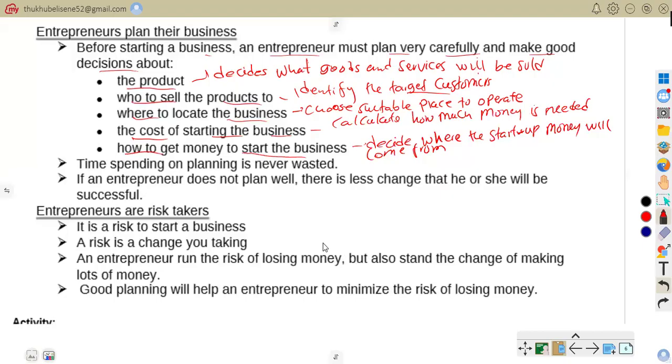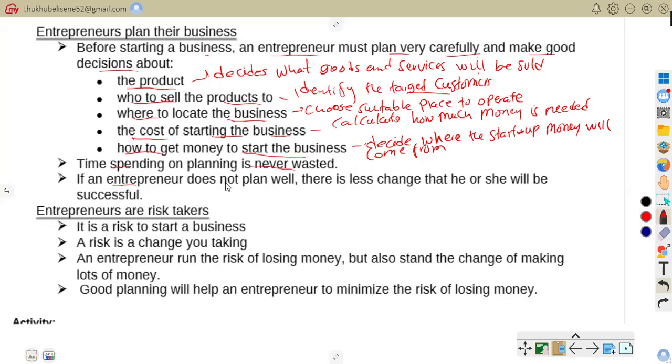Time spent on planning is never wasted. Why is planning important? Time spent planning is never wasted because it helps avoid mistakes as well as reduces losses. For example, a business owner researches customer demand before buying large amounts of stock.